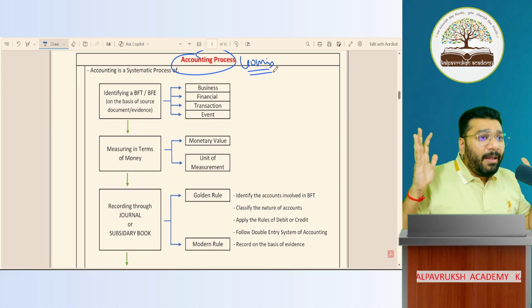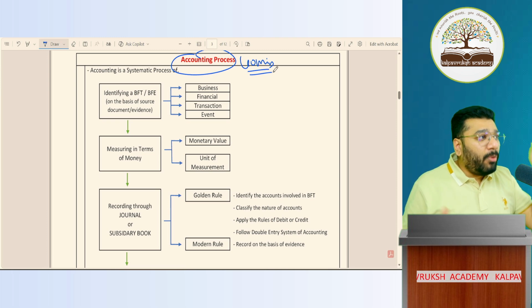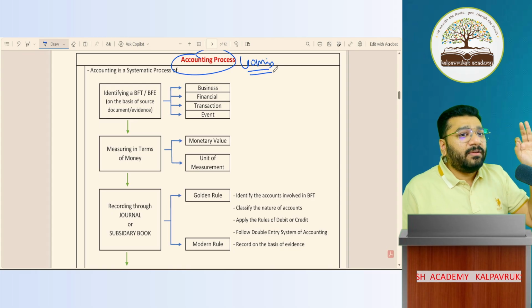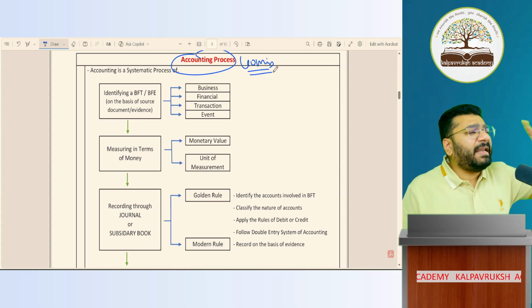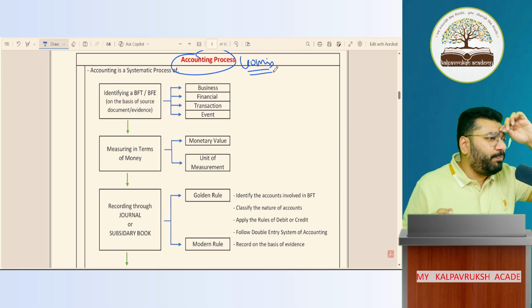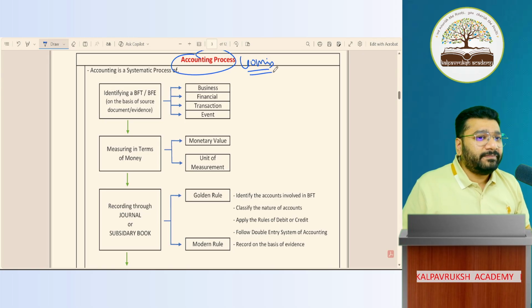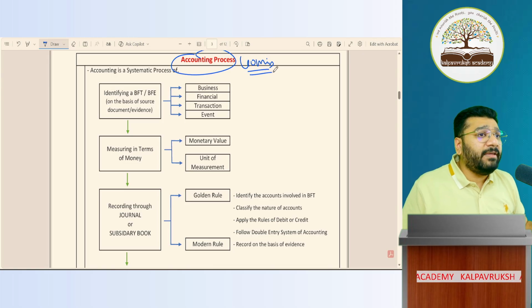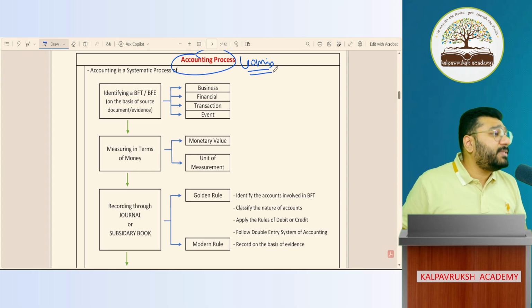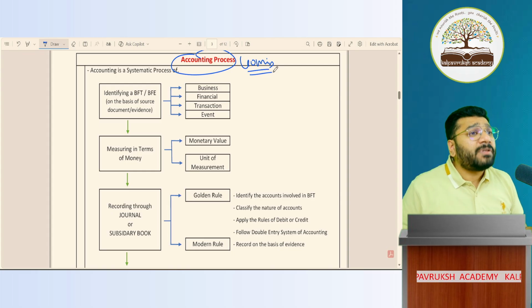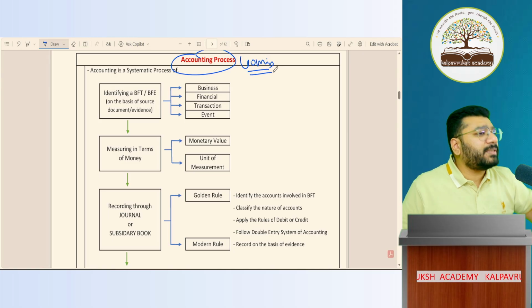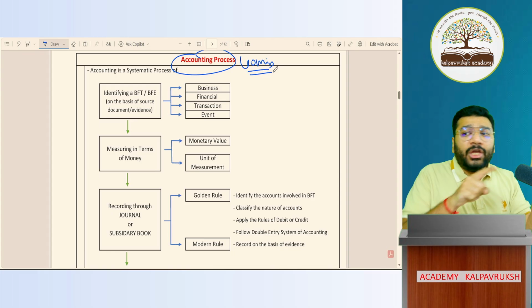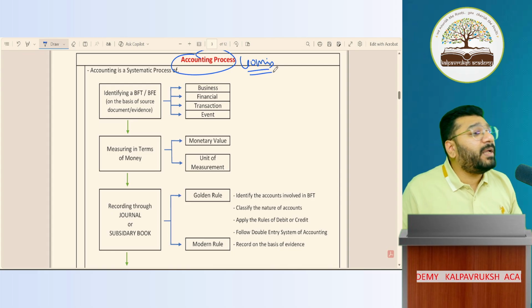So, I'm assuring you one thing. The amount of knowledge you will gain at the end of the 11th will be 10x more than anybody else who hasn't studied from me. It's an open challenge. But for that, you have to be regular to the classes. Be present in the class regularly. Do not take leave unless you have some emergency. It's my humble request to all of you. Please be consistent in class, because in every class we have something new to learn. If you miss one class, your understanding of the second and third class becomes difficult.